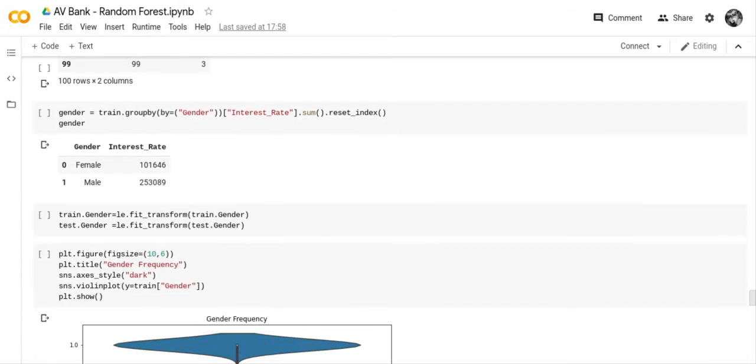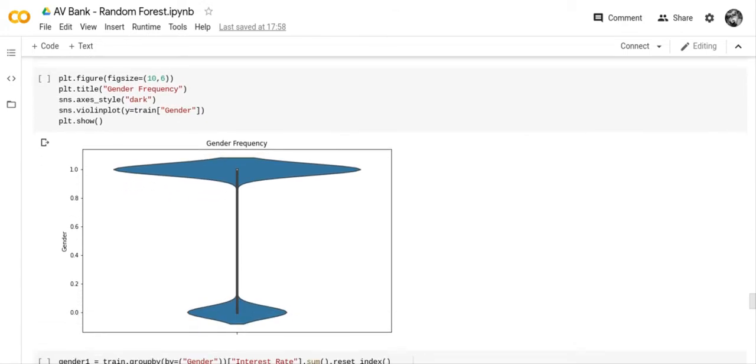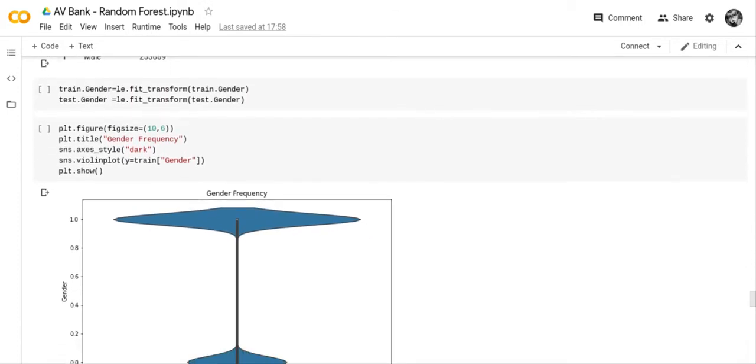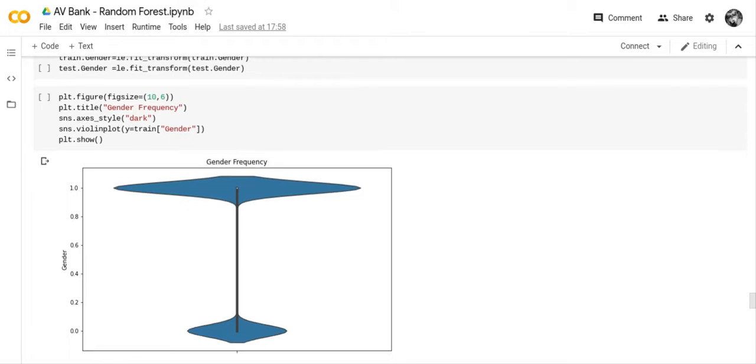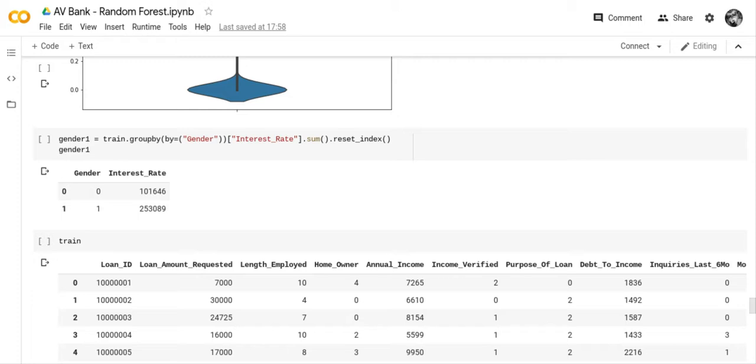The next thing we did was we checked gender. You can see that men got the loans, well, more than double women did. And we had to put that in a label encoder because it was an object. And so we have a violin chart that shows that men got loans more than women did, in chart form. And so we put a group by on the label encoder, and so you can see man is a 1 and woman is a 0.